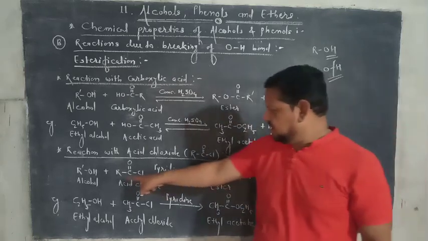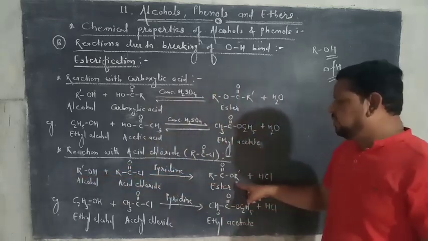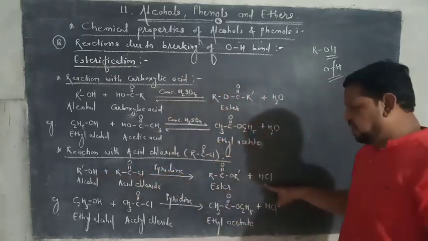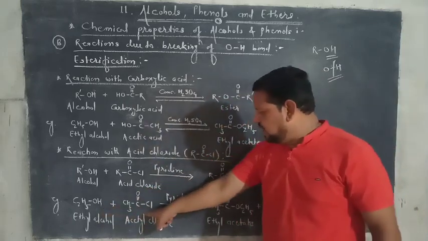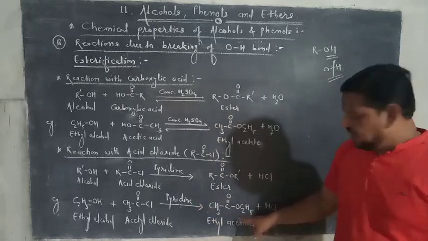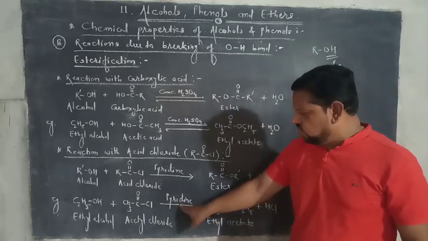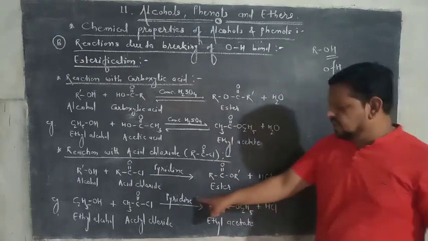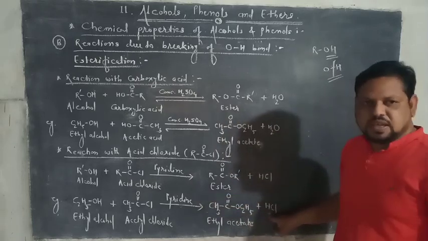See here, this RCO and OR, it gives the ester and remaining portion is Cl and H, that is HCl. For example, ethyl alcohol reacts with acetyl chloride in presence of pyridine, then it gives the ethyl acetate and HCl. See here, this pyridine is used for the neutralization of hydrochloric acid. This pyridine is a base. Hence this pyridine is used for this reaction.